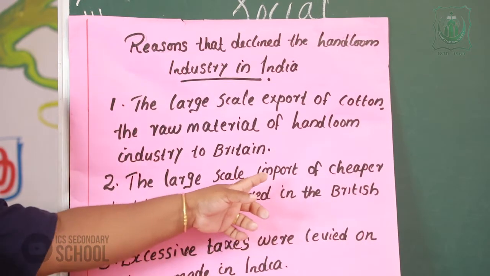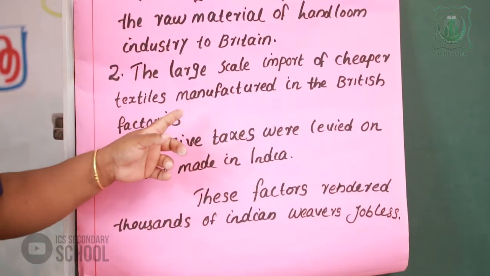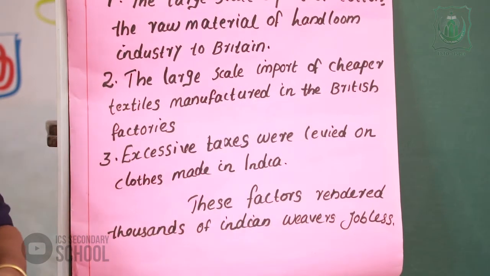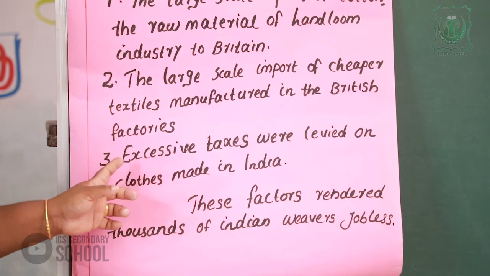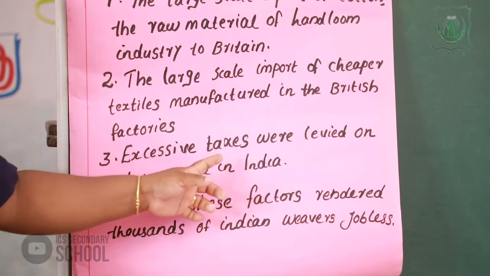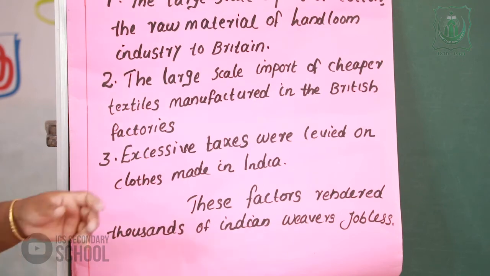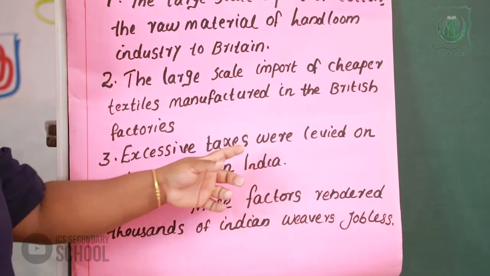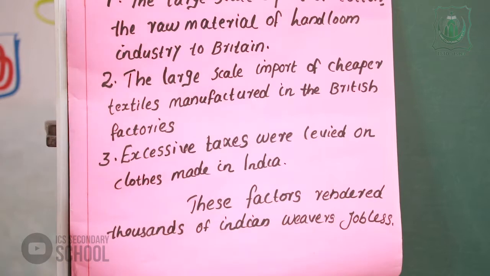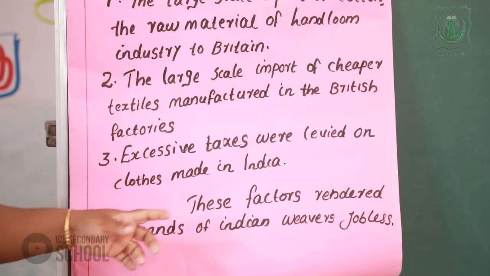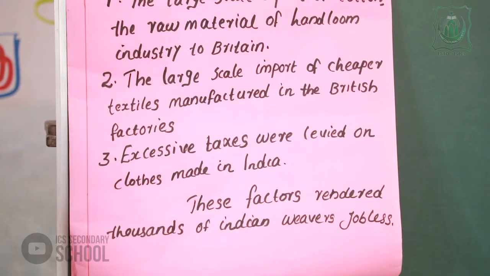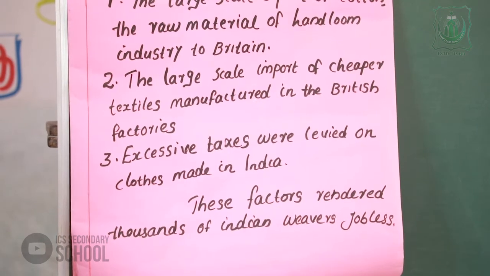The large scale import of textiles manufactured in the British factories. The third reason, excessive taxes were levied on clothes made in India. High taxes were levied on the clothes made in India. These factors rendered thousands of Indian weavers jobless.